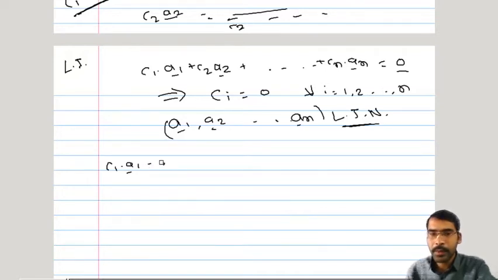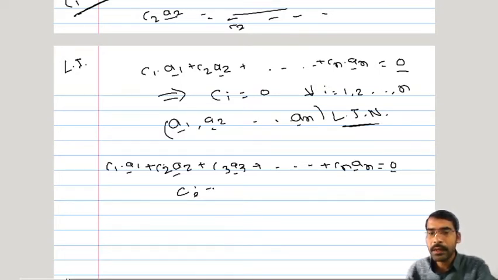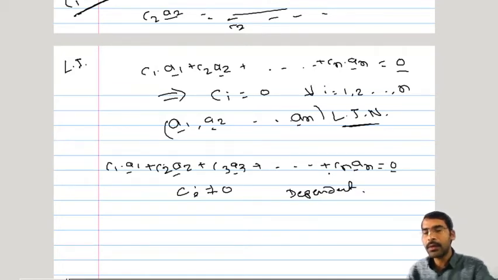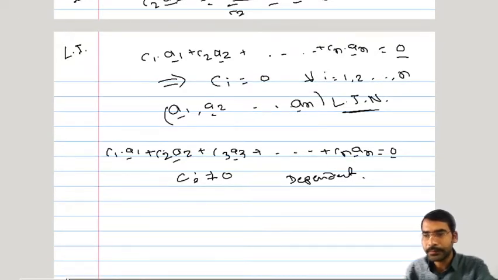So if c1 a1 bar plus c2 a2 bar plus c3 a3 bar plus up to cn an bar is equal to 0 bar and still some ci is not equal to 0, that is, among all these ci's at least one ci is not 0, then this is a set of dependent vectors. At least one vector is dependent on other vectors, and therefore it becomes a set of dependent vectors.